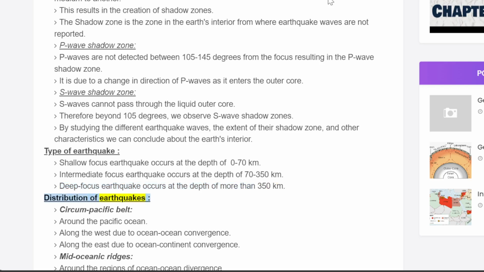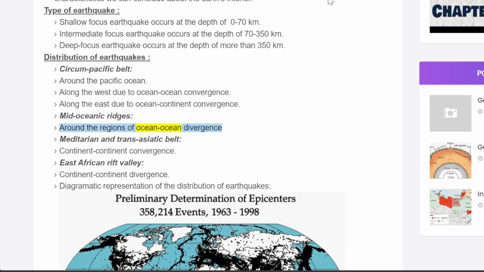Distribution of earthquakes. Circum-Pacific belt: around the Pacific Ocean, along the west due to ocean-ocean convergence, along the east due to ocean-continent convergence. Mid-oceanic ridges: around the regions of ocean-ocean divergence. Mediterranean and Trans-Asiatic belt: continent-continent convergence. East African Rift Valley: continent-continent divergence.